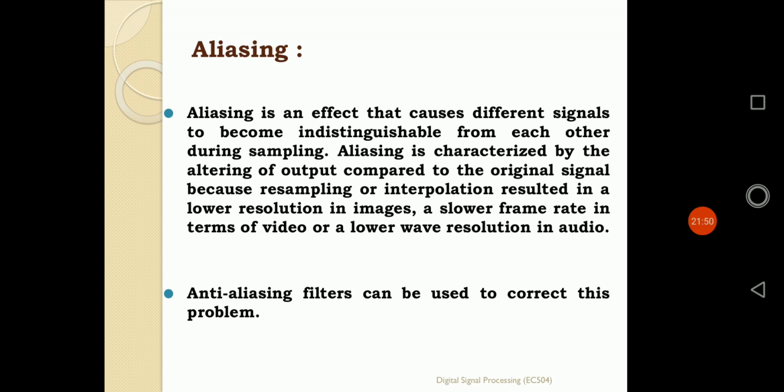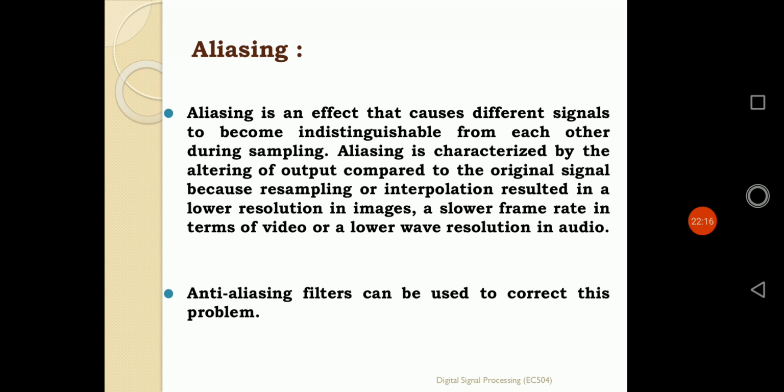Otherwise, anti-aliasing filters are also there to correct this type of problem. So either we follow the sampling theorem, or we use an anti-aliasing filter. In that way, we can manage the aliasing effect.